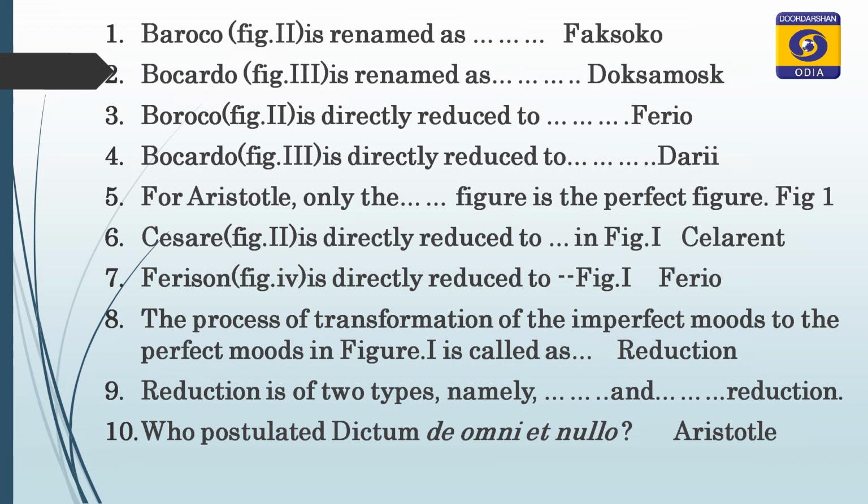So, what is that process? The process in which we transform the imperfect moods to the perfect moods of figure 1 is called reduction.